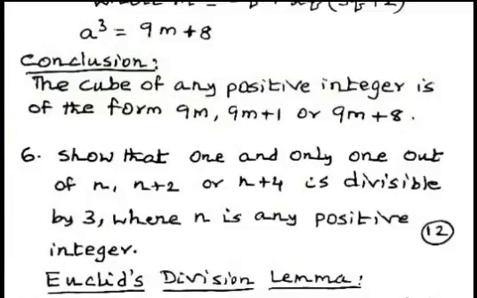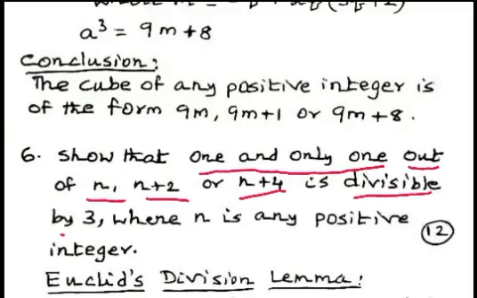Now we consider another problem. Show that one and only one out of n, n plus 2 or n plus 4 is divisible by 3, where n is any positive integer. We have to show that any one of the three numbers n, n plus 2, n plus 4 is divisible by 3.